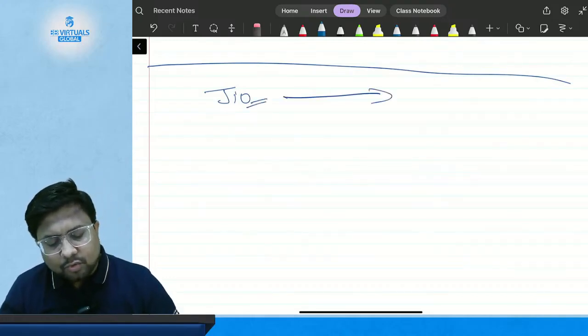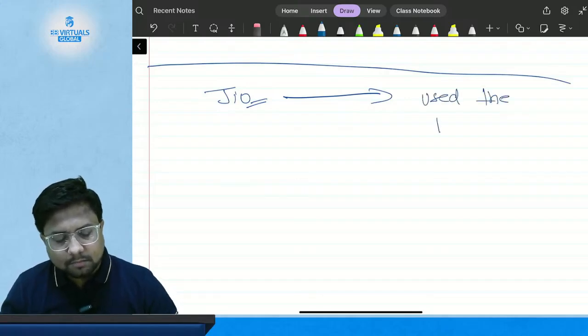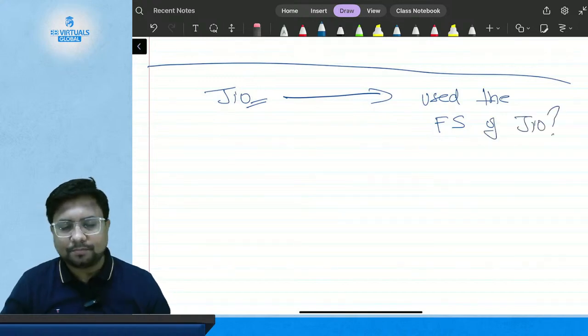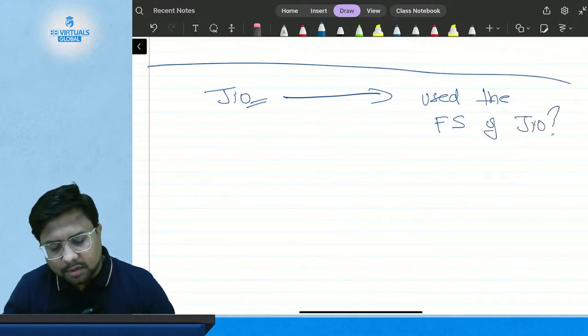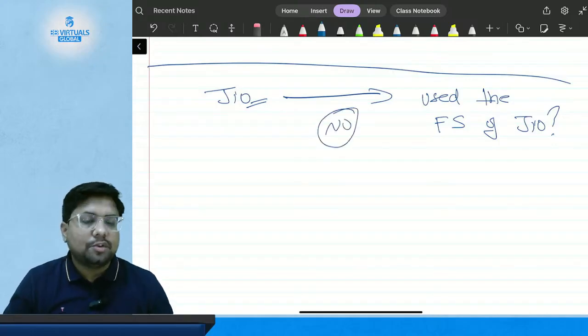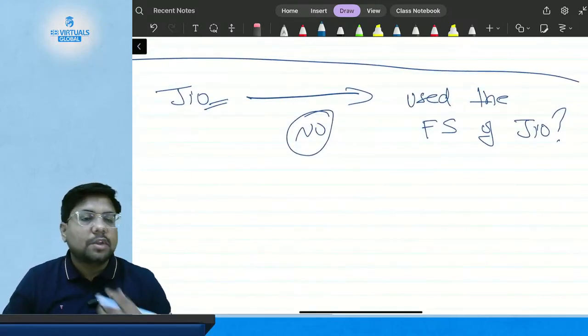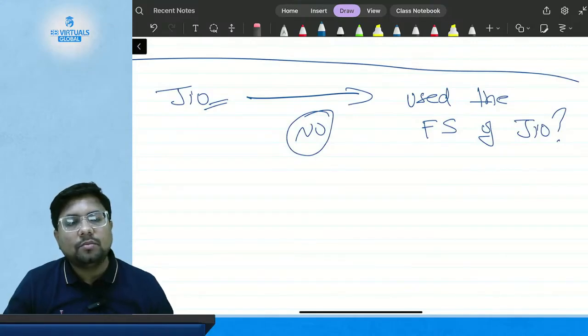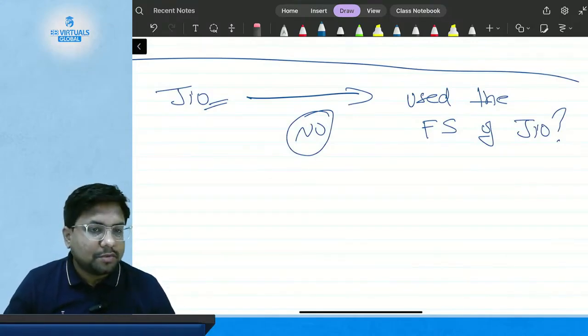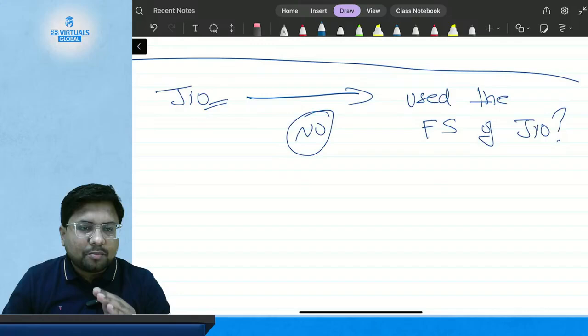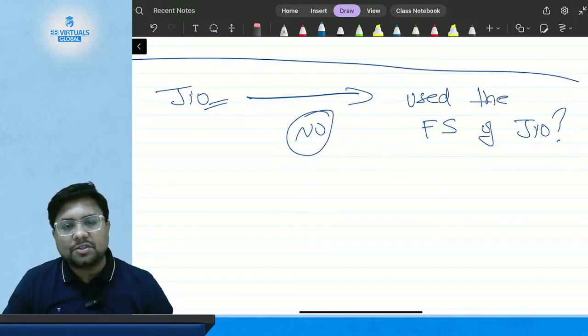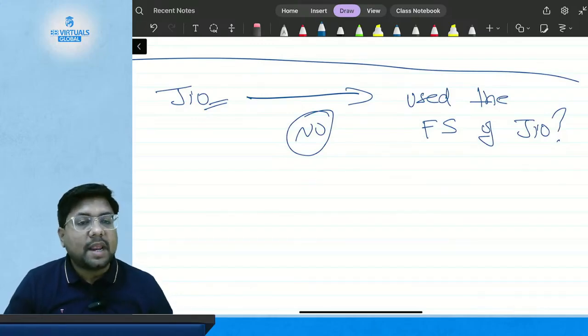Have you used the financial statement of Jio? No, you have not. Most of us have not, even though we are customers of Jio. So this topic is not about the end customer.